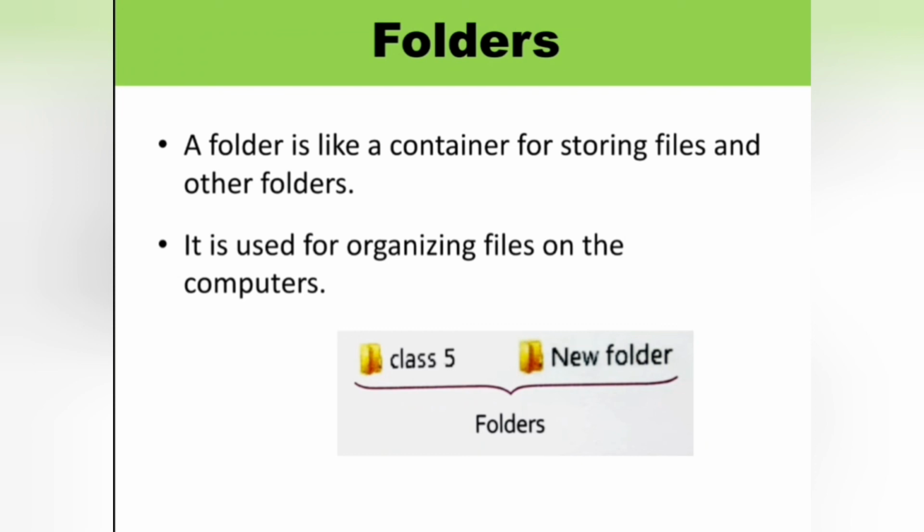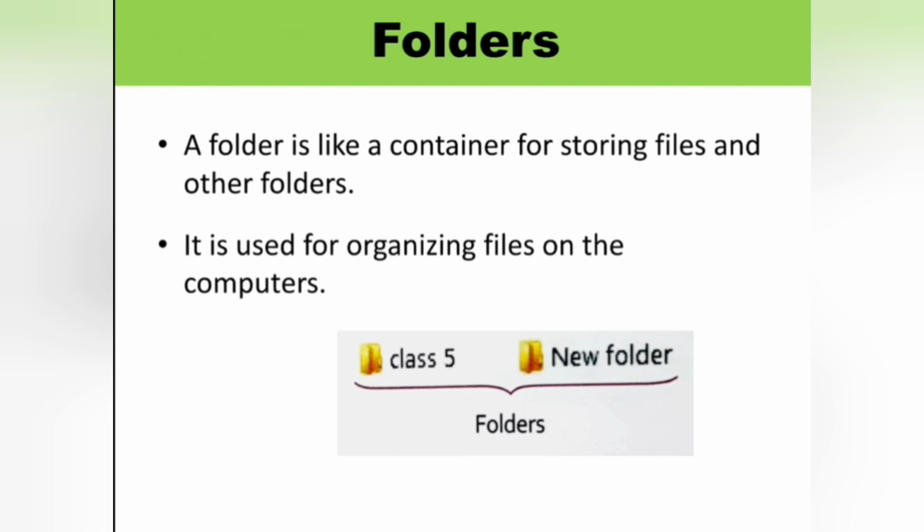A folder is also represented by an icon. This is an icon of a folder. For example, I have given Class 5 and New Folder. That yellow color image is the icon of the folder.